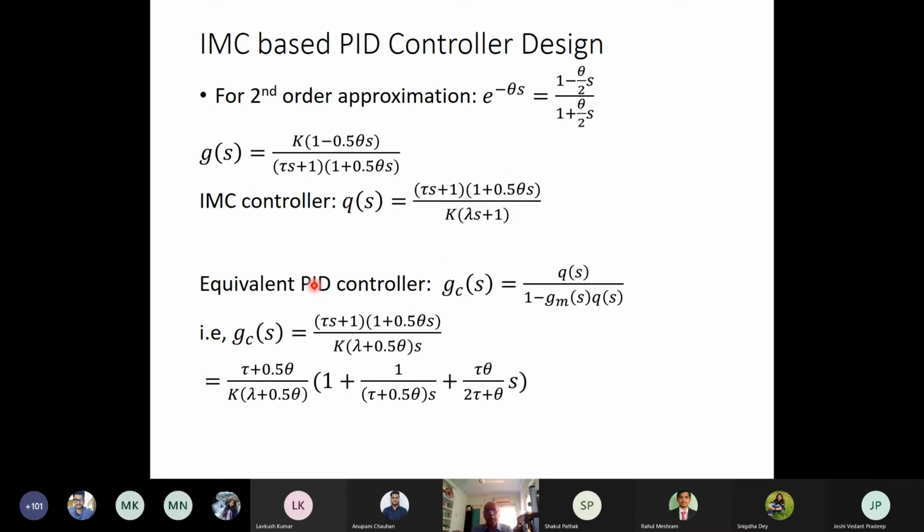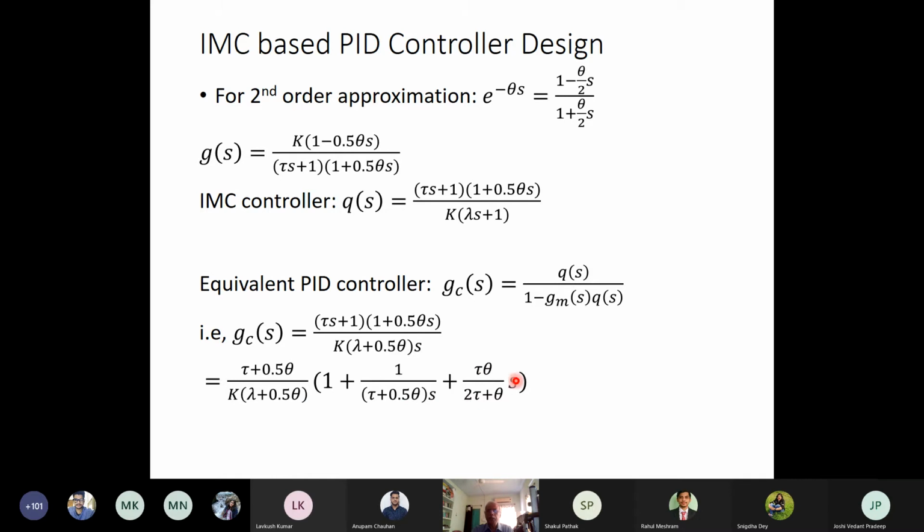So from here I can have an equivalent PID controller GCS = QS / (1 - GMS QS). And from here I will get GCS, which is of the conventional PID controller form, where the controller gain will be given by (tau + 0.5 theta) / (k (lambda + 0.5 theta)). The integral time constant is tau + 0.5 theta.